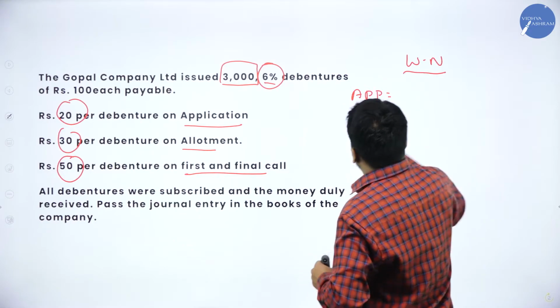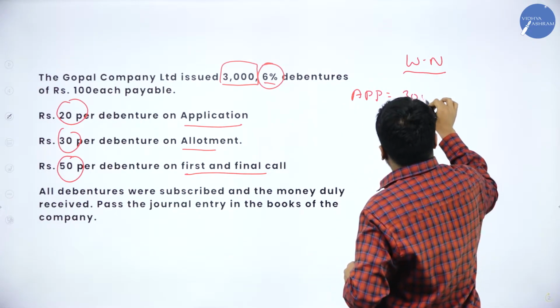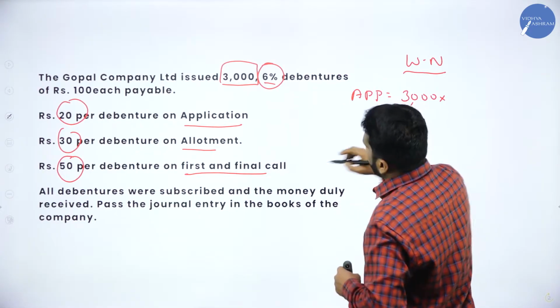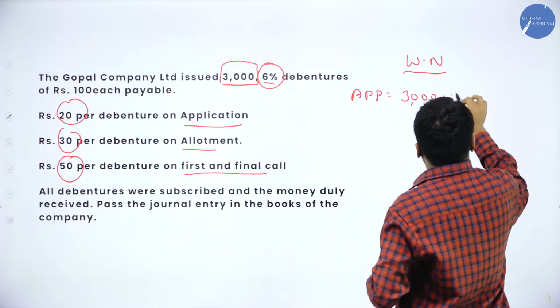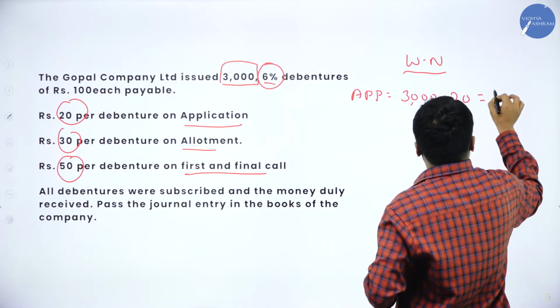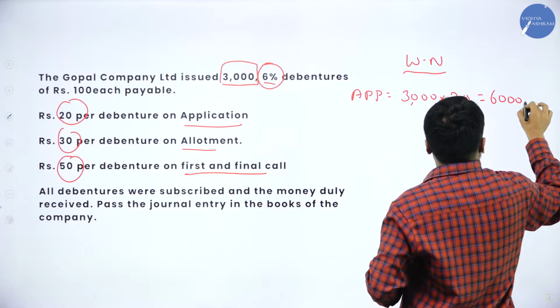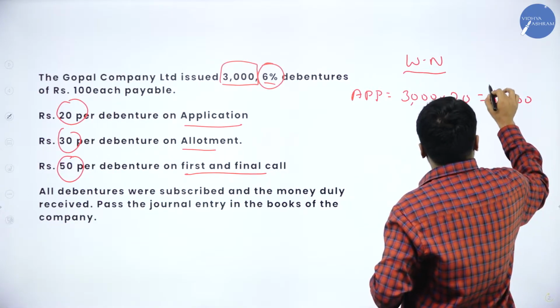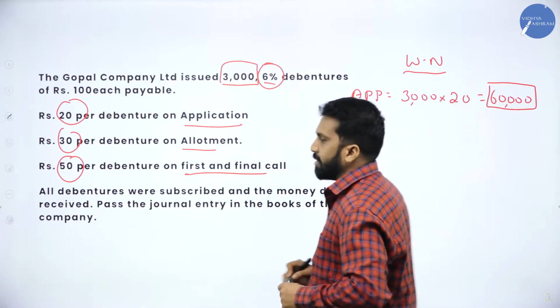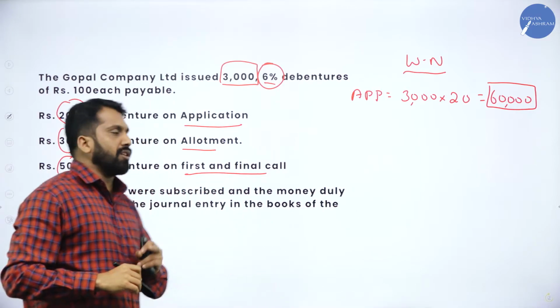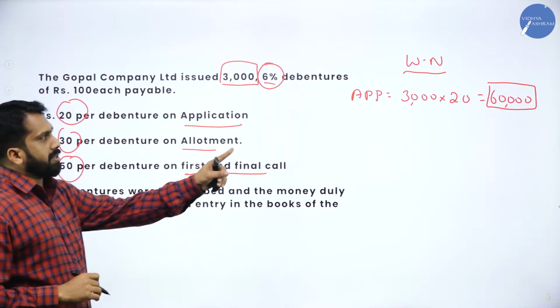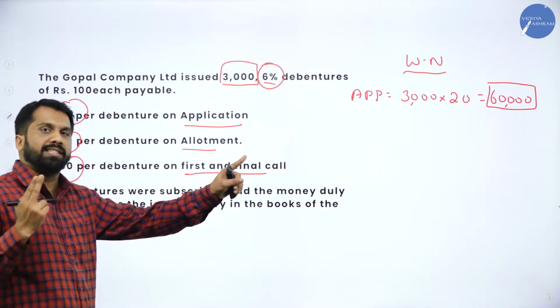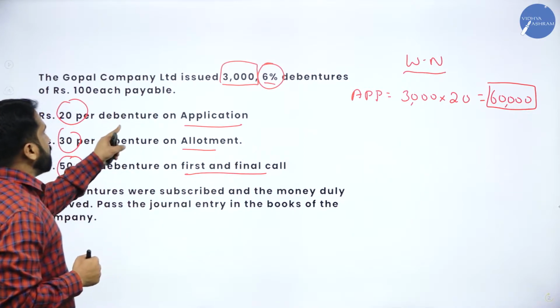Number of shares, how much? 3,000. What is the application? 20. Your answer is 60,000. Number of shares 3,000 multiplied with application money 20. Now, your application is done.